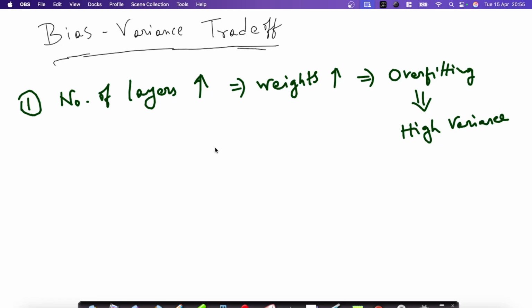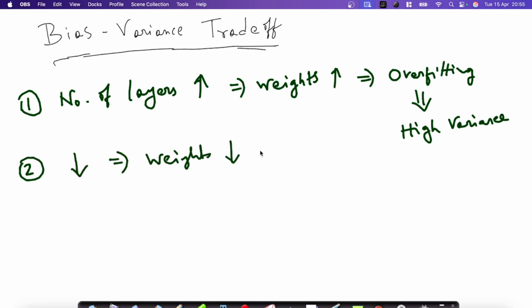Make a mapping in your mind. Whenever there is overfitting, it is called high variance. Whenever there is underfitting, it is high bias. Remember this. Now let us say we have a single layer, very few layers. What will happen? Very few weights, right?